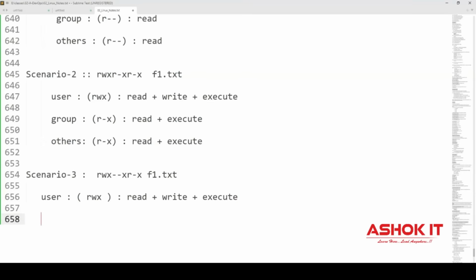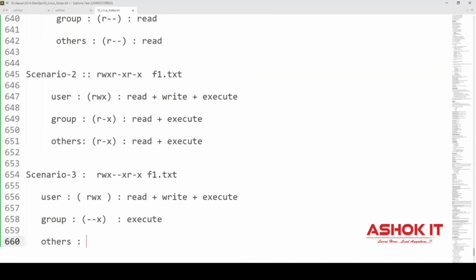Then the group: what permissions are available for the group? The middle three characters. The group is having --x, read missing, write missing, so only execute permission is available for the group. Others are having r-x, so that means read plus execute is available for others.